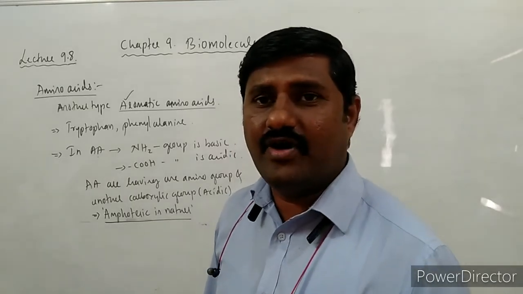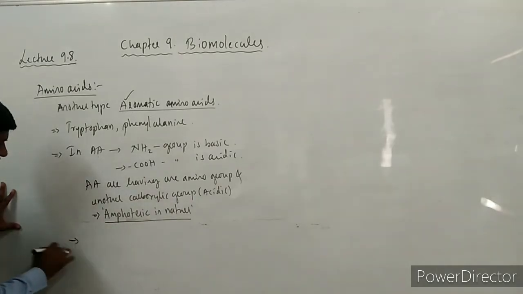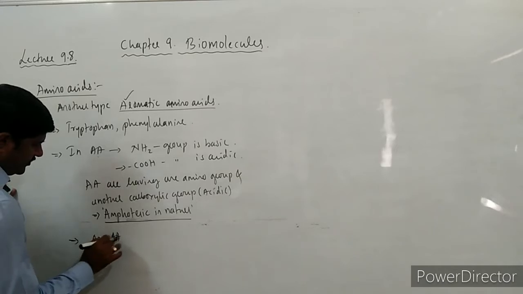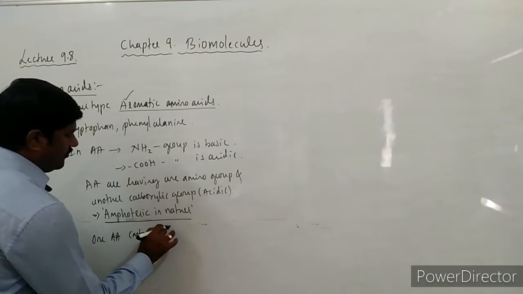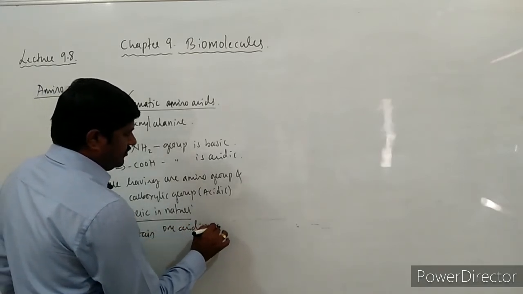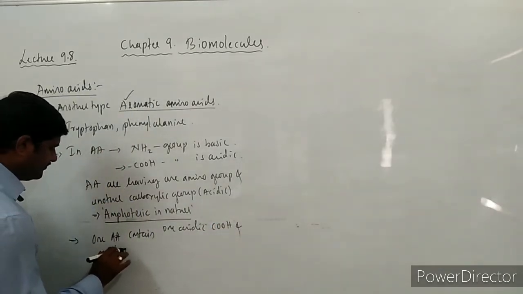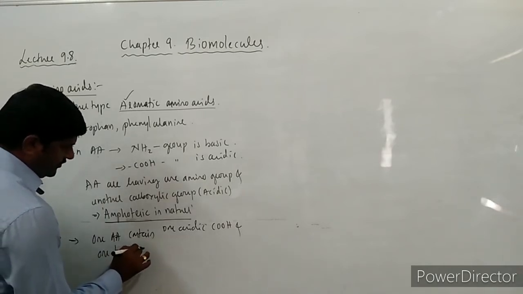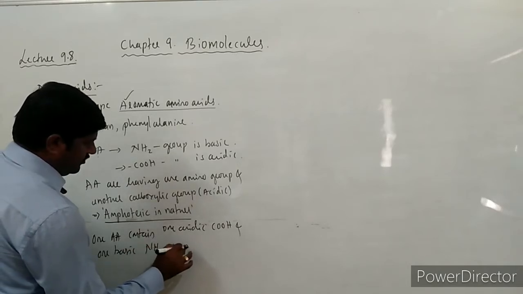Okay. And what are such amino acids said to be? See here, one amino acid contains one acidic carboxylic group and one basic amino group.